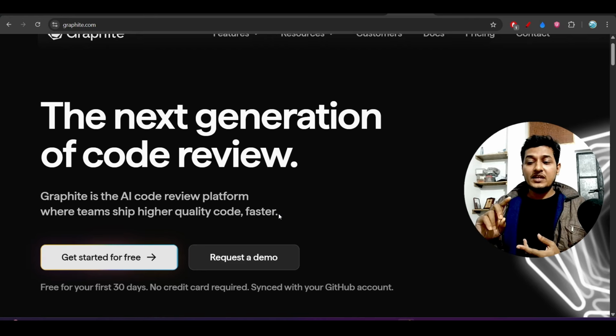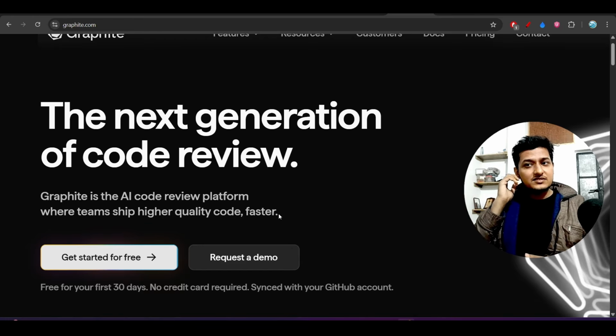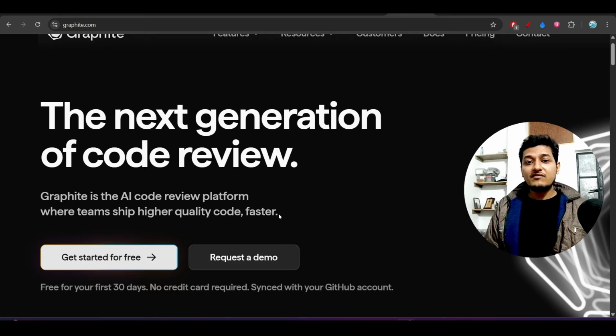Also you have to remember one thing. Many people are comparing Graphite with GitHub. See, there is some kind of difference between GitHub and Graphite. GitHub is a platform where you can just host your code base. It is kind of a repository, right?